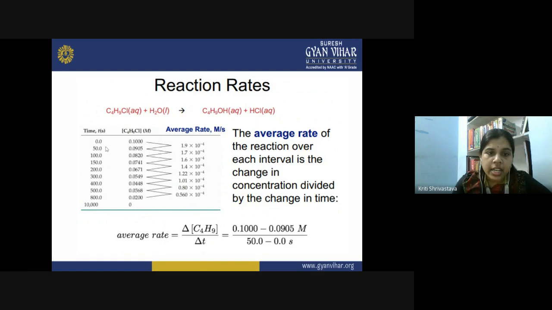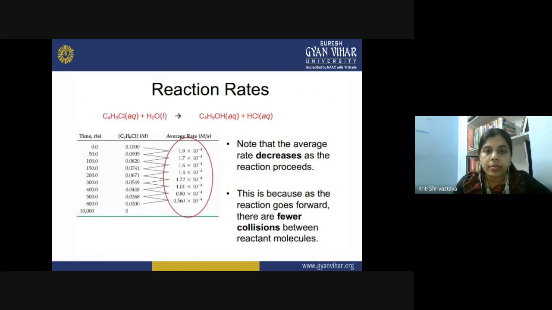You are taking the initial concentration here, and the final concentration at the time interval of 50 seconds. At 50 seconds, this is the concentration of butyl chloride, 0.0905. So this is the change in the concentration in 50 seconds, and by this you are calculating the average rate.